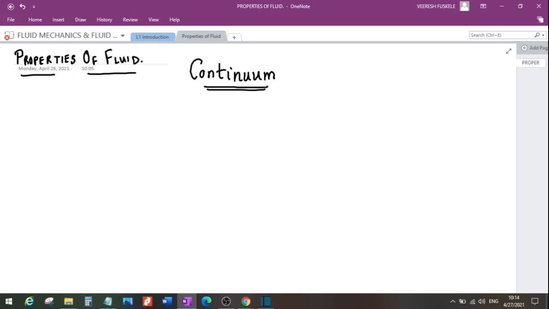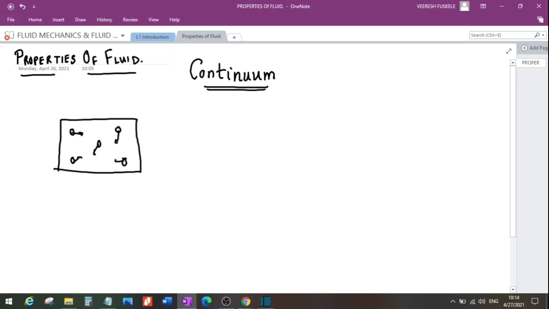right? Now just to give you the sense of the distances involved at the molecular level, just consider a container which is filled with oxygen, right? Suppose there is a container filled with oxygen molecules and they are traveling here and there, whatever may be the velocity and whatever may be the direction of the velocity.